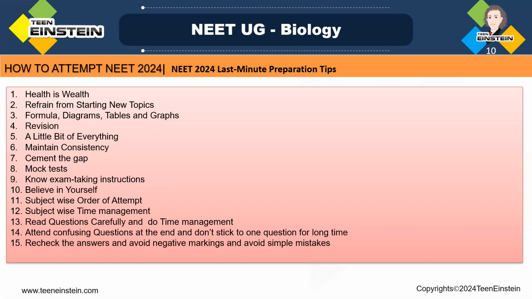But here, biology first, chemistry, then physics. I have clearly explained the distribution of time, right? In biology, the question pattern is such that direct questions will be there. So if you spend 40 to 45 minutes, or maximum 50 minutes, you can solve the biology questions. Next, chemistry questions will be a little bit easier compared to physics. Then go to chemistry questions, attend that, then move to physics. Everything is according to your preference.